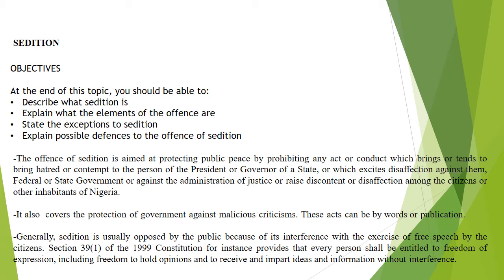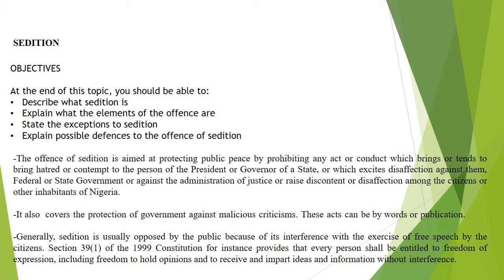It can also be seen as communication or agreement which has as its objective the stirring up of treason or certain commotions. The important thing is that you must be able to excite the public to such an extent that they have dissatisfaction amongst themselves against the government of the day.